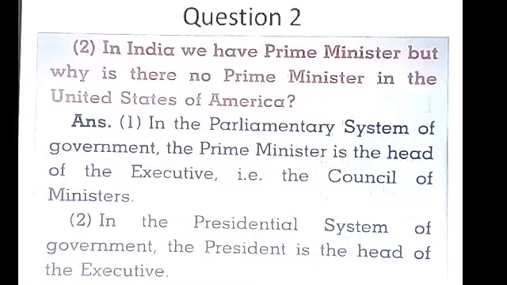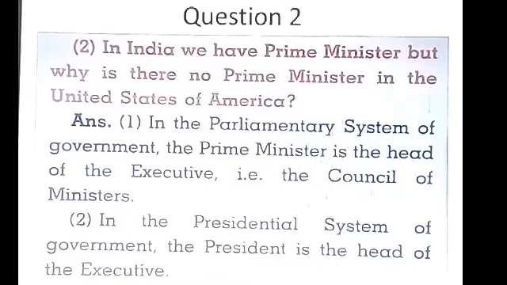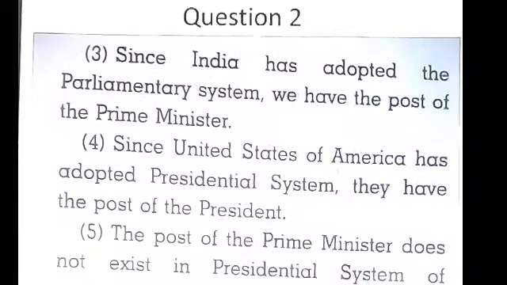In the presidential system of government, the president is the head of the executive. Okay, parliamentary system, prime minister is the head of the executive, and in the presidential system, the president is the head of the executive.